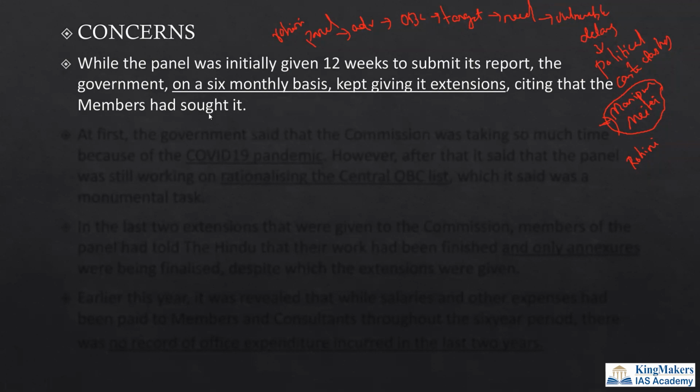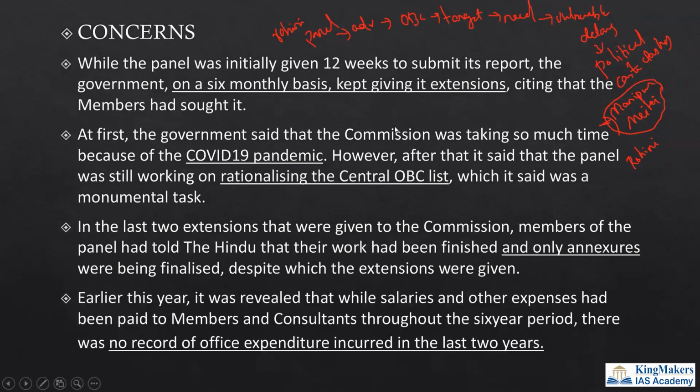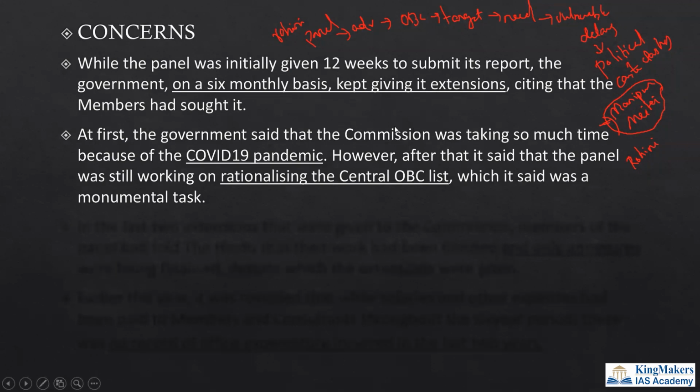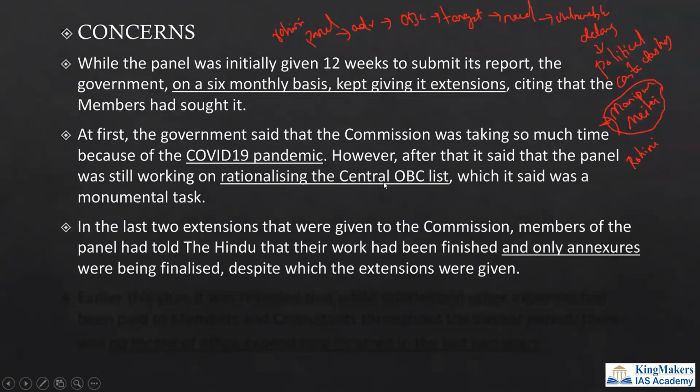This is what the author is saying. There were a lot of extensions for this Rohini panel committee. First, the Rohini committee panel's recommendation was delayed because of the COVID pandemic, and later it was delayed because there were a lot of OBC castes which had to be rationalized. Many castes had name changes and similar problems, so there was some delay, they say.